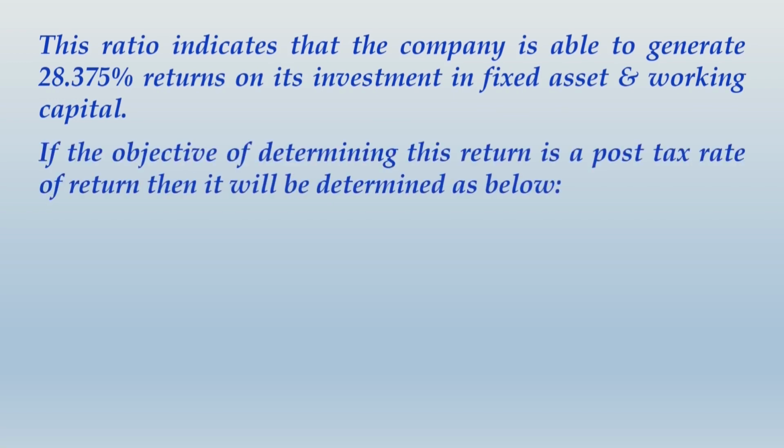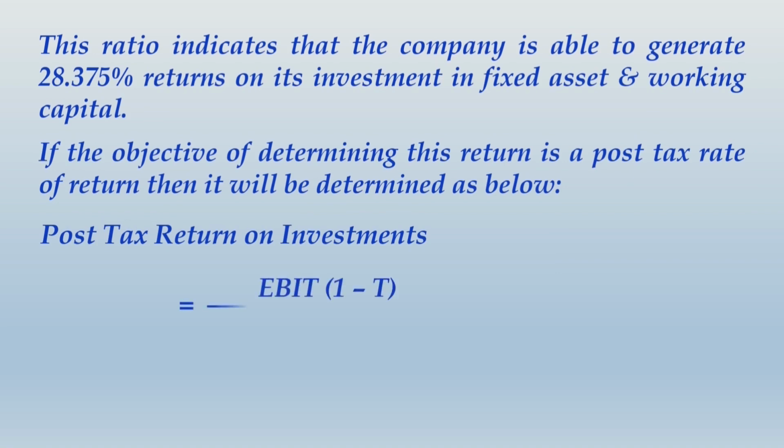If the objective of determining this return is a post-tax rate of return, then it will be determined as below. Post-tax return on investment. Now friends, there is a factor that we have been learning all throughout, 1 minus T. When you multiply 1 minus tax rate to any calculation, that pre-tax amount will convert into a post-tax amount. So if you want to find this ratio on a post-tax basis, it will be EBIT into 1 minus tax rate divided by total investments into 100.